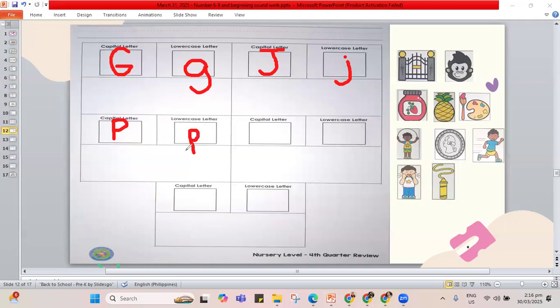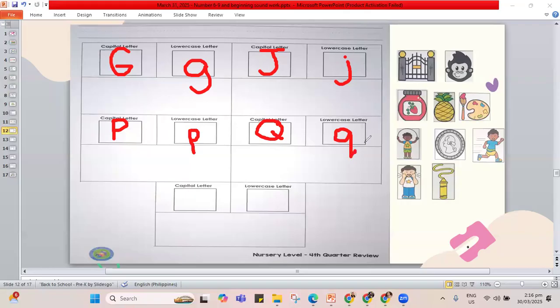Now, after letter P, what's the next letter in our alphabet? If I sing it, I start with the letter L, M, N, O, P, Q. So our letter will be letter Q. How about for the Q sound, capital Q, go around and stop. Make the tail on its side, capital Q. Lowercase q, go around, up, line down. Don't forget there is a flick at the end. Sometimes you don't need to add the flick, but I added it here.